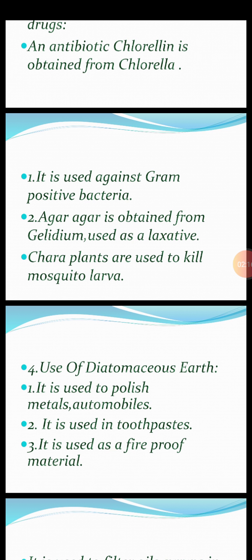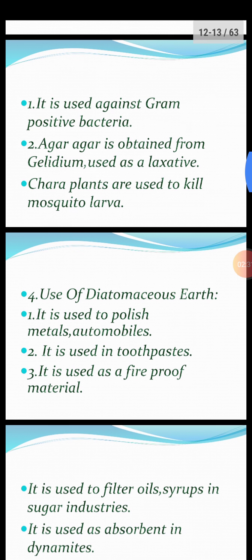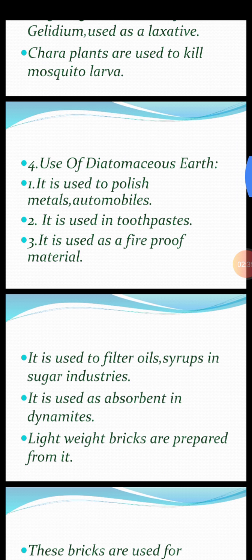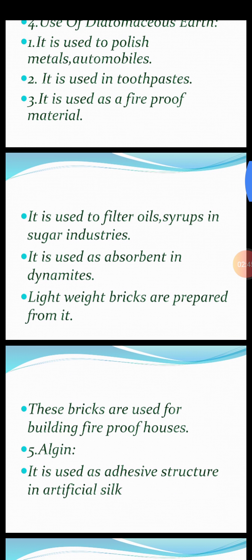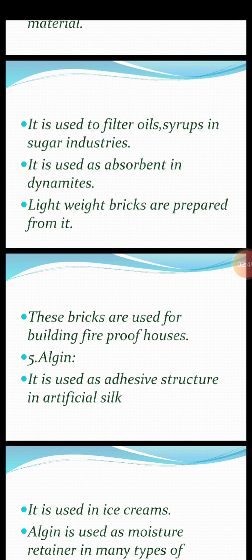Fourth one is the use of diatomaceous earth. When so many diatoms die, they become a part of the earth and are called diatomaceous earth. It is used to polish metals and automobiles. It is used in toothpastes and as fireproof material. It is used to filter oils and syrups in sugar industries, and as an absorbent in dynamites. Lightweight bricks are prepared from it. These lightweight bricks are then used for building fireproof houses.